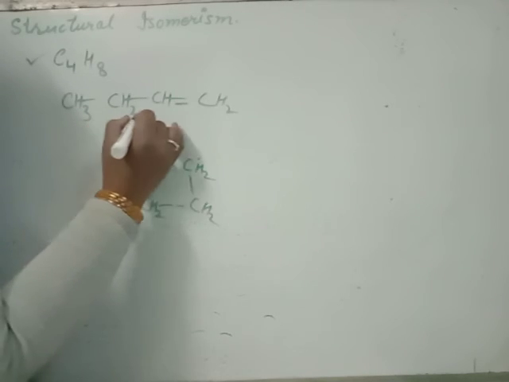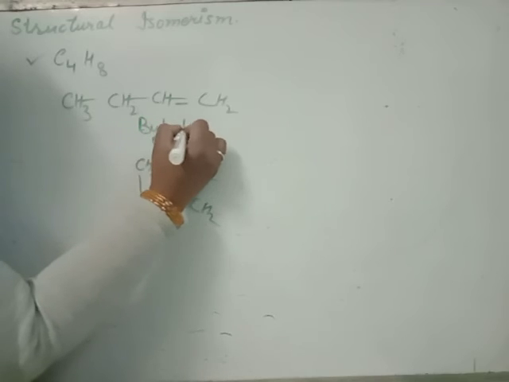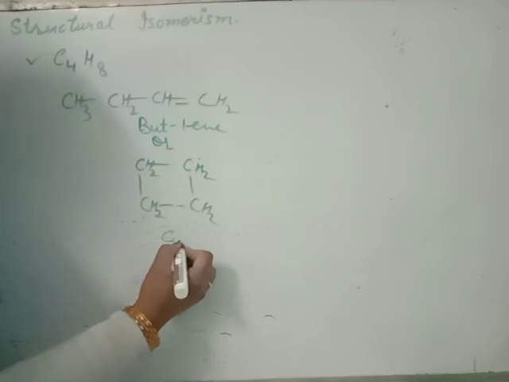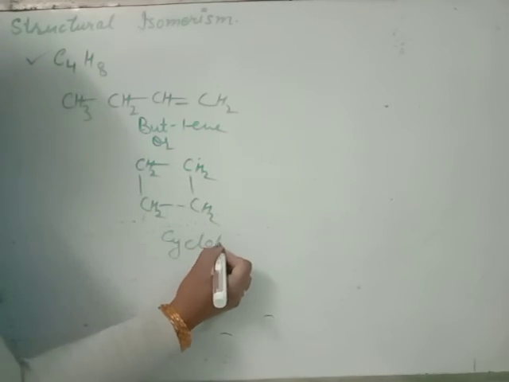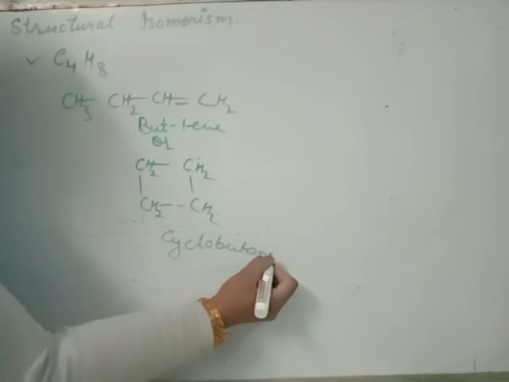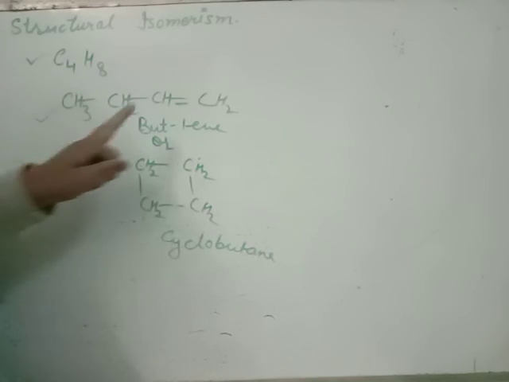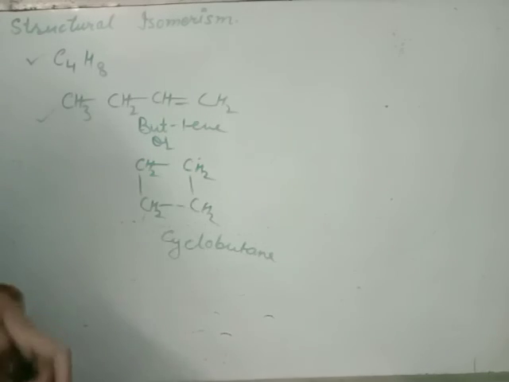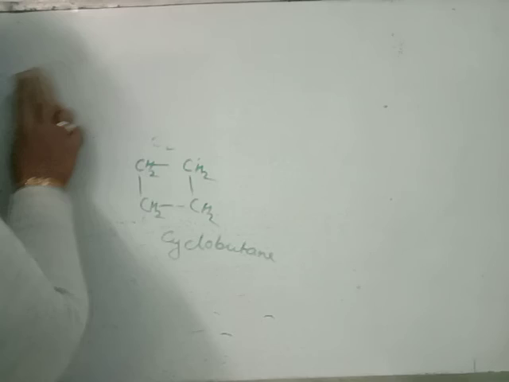That means it is not butene but cyclobutane. It is only possible when unsaturation is present in the open chain. Clear?